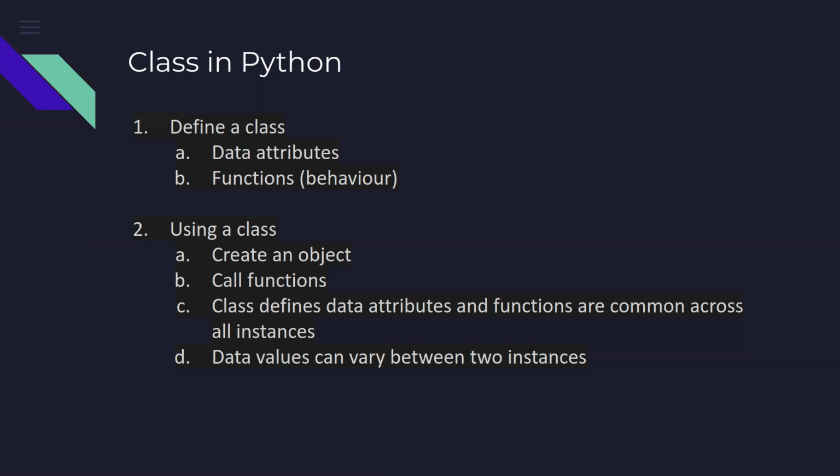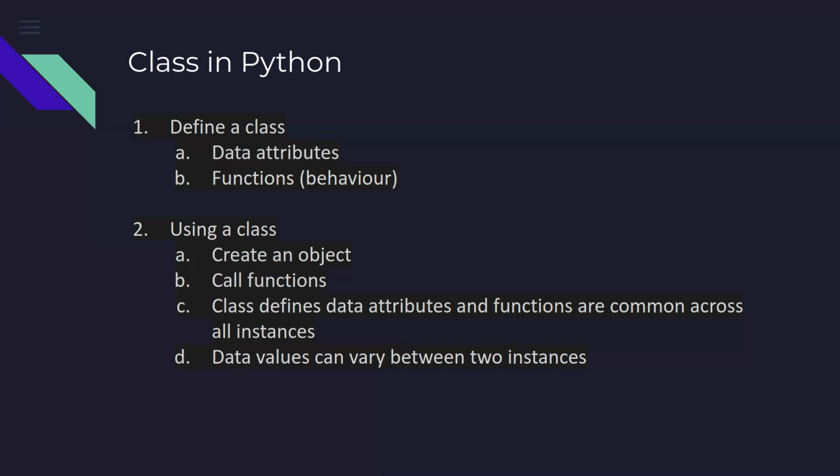And those become the data attributes of a function. But in a class, also we can have its own data attributes, and different functions will define its behavior. So these are the two things that we'll define in the class. It has its own data elements and it will have its own functions. The functions can be only one function or it can be multiple functions.